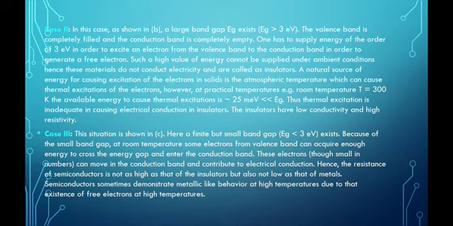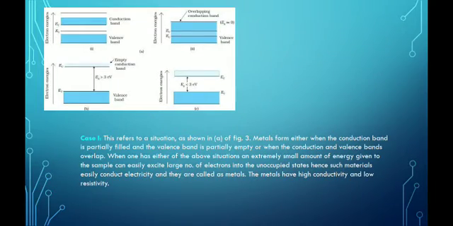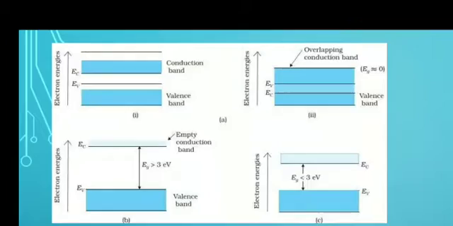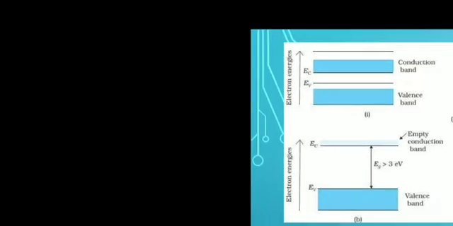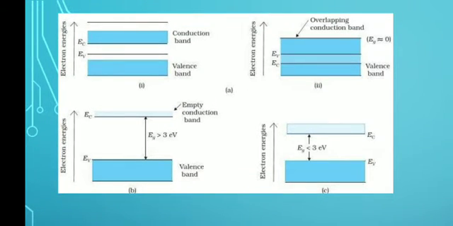Once again we will see what this whole paragraph is going to say or what it means. See, in the A figure you can see the conduction band and valence band. In the first part of the A figure, what we are seeing is a partially filled conduction band and partially empty valence band.